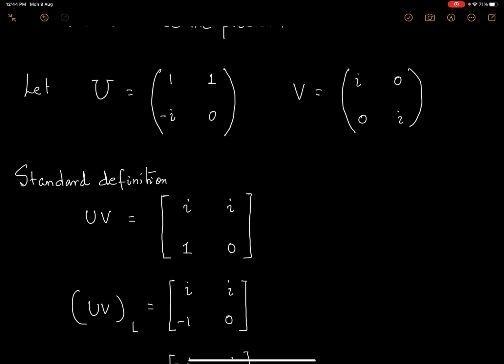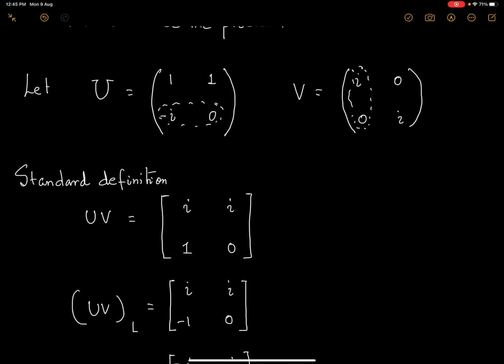Here I'll do a left inner product between the second row and first column. I take the conjugate of this and multiply with this. So it becomes i squared, plus 0 times 0. 0 conjugate is 0, a real number. And i squared is minus 1.